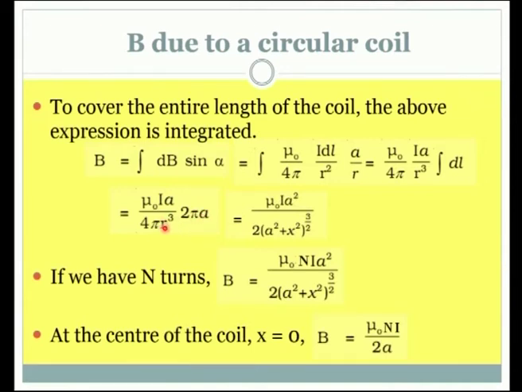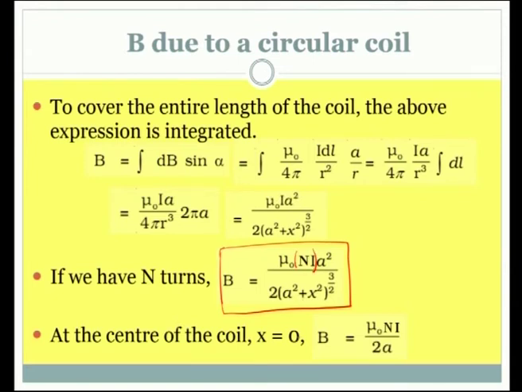For r, we have written in terms of a and x from the geometry, you can refer to the diagram if you want, and finally, we have this as the expression for the magnetic field produced by the circular coil at a point on the axis. So, that is important, it is not any arbitrary point, we have chosen a point on the axis. So, it depends on the number of turns also, how many number of turns we have in the coil. So, accordingly, the I has to be replaced with NI, instead of I we need to have NI, and that is to be considered.